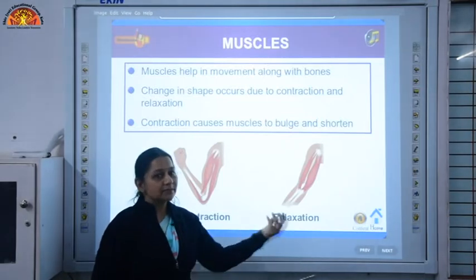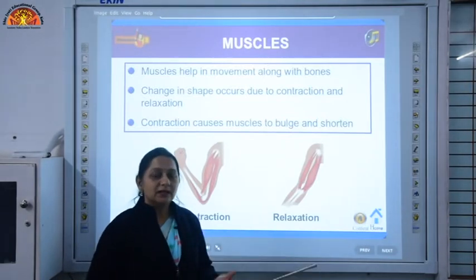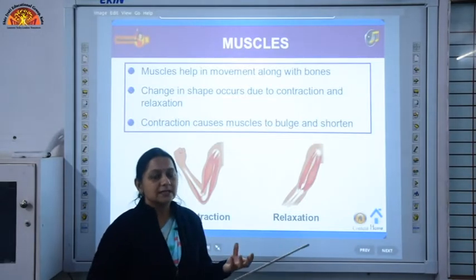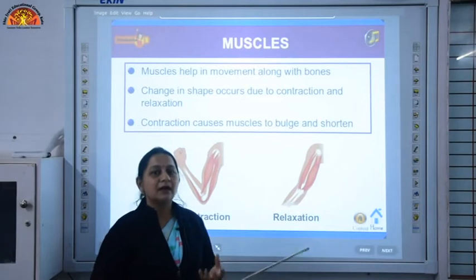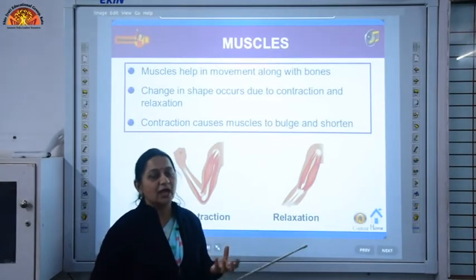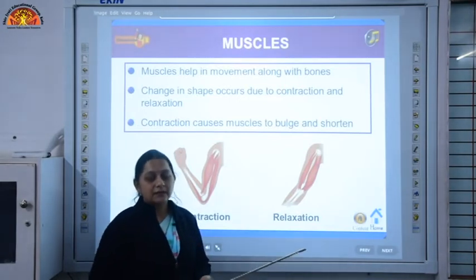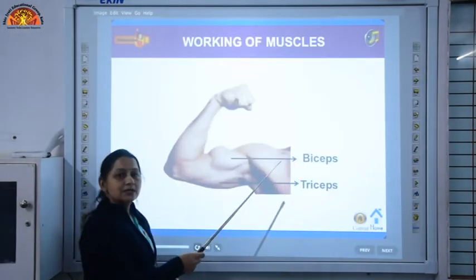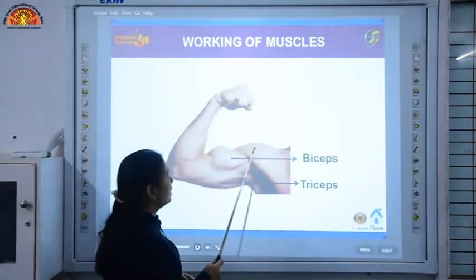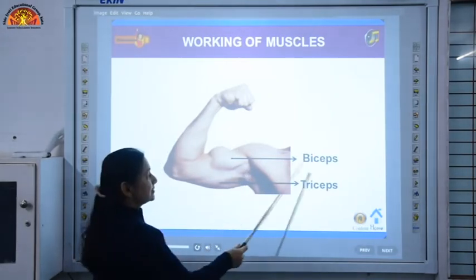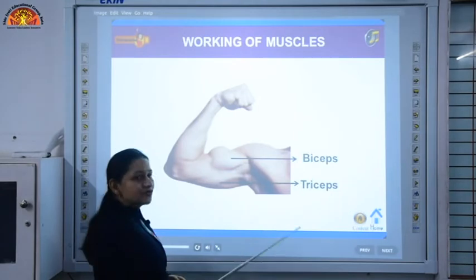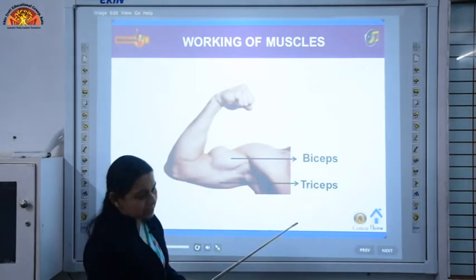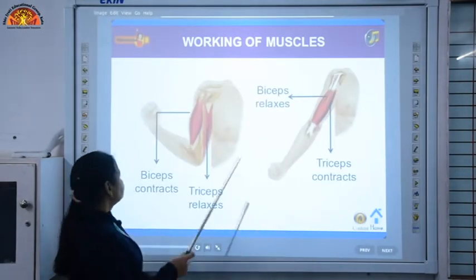But when they raise up their hands or when they bend, you are able to see some bulges in their muscles. These are the muscles they have, and they are biceps and triceps. As you can see in the arms, we have two types of muscles, that is biceps and triceps. And how these muscles produce movement, we are going to see here.